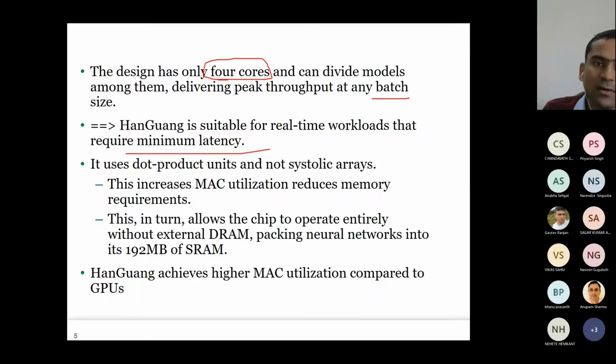Whereas here, let us come back to Han-Guang. This is designed so that it can work well at any batch size. Now, its core computation unit is the dot product unit. It does not use a systolic array. So by using dot products, you can have higher MAC utilization, which reduces memory requirement.